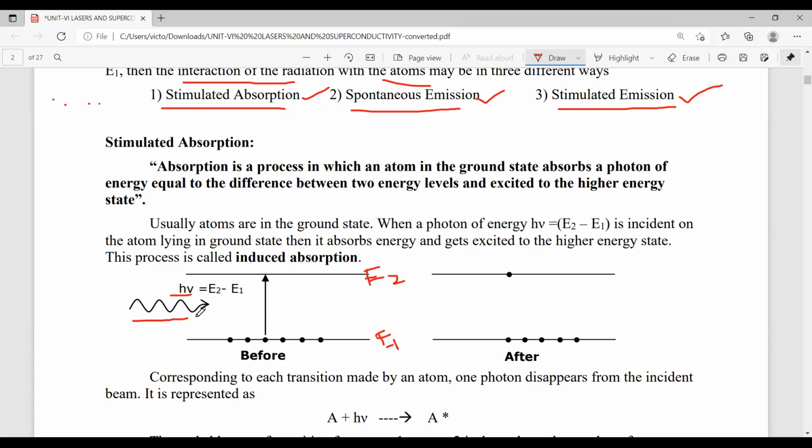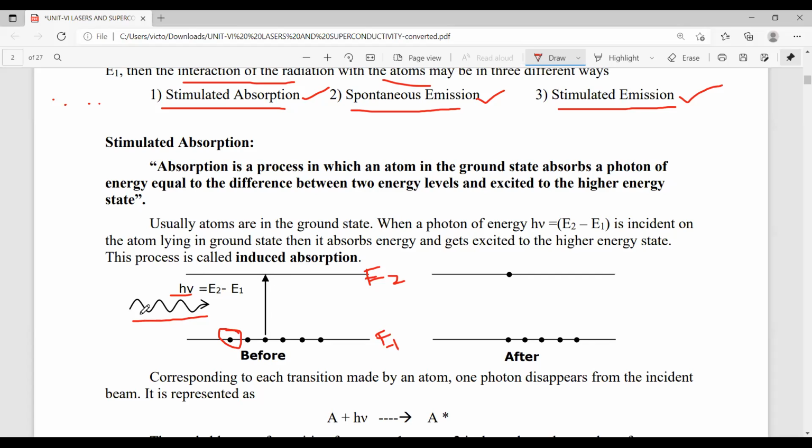Whenever we give this h nu of energy to these atoms, by absorbing this energy, atoms jump to a higher energy level. Why? Because the energy difference between these energy levels is h nu, and we have given only h nu.